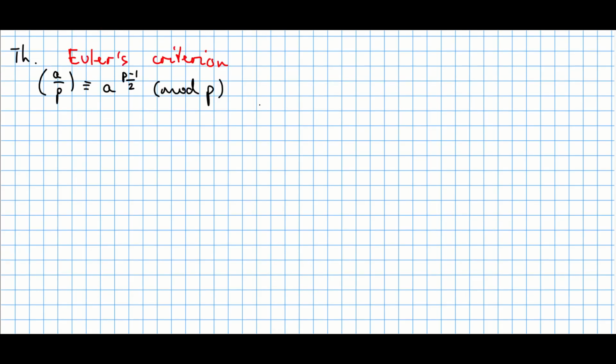Now the main goal here is to learn how to compute the Legendre symbol as quickly as possible. Unfortunately, trying to compute the Legendre symbol by definition is a waste of time. So we have to produce some results in order to simplify the approach. The first thing we would like to investigate right now is the so-called Euler's criterion, which says the following. If you have the Legendre symbol (a/p), then this object is congruent to a raised to the power of (p minus 1) over 2, and the whole thing modulo p.